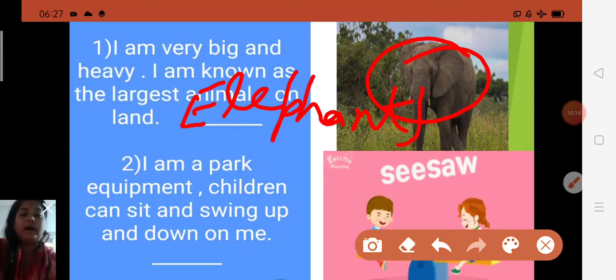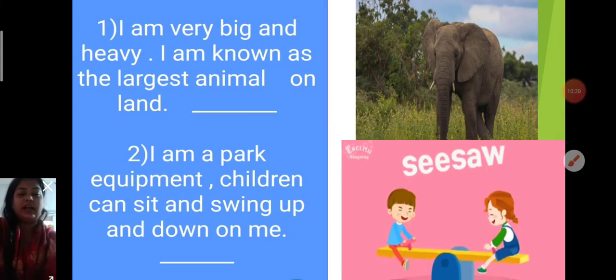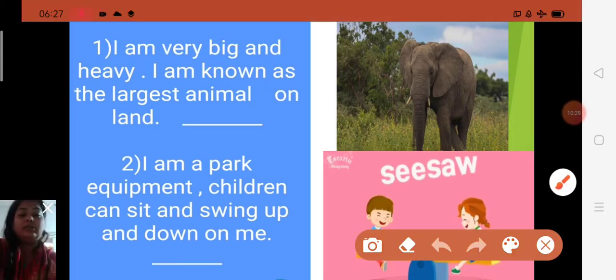I am a park equipment. Children can sit, as you can see in this picture. Children can sit and swing up and down on me. So say, who am I? You all have to say what? It is a kind of park equipment. Okay. Children, they used to play on it. So what will you say? Seesaw.